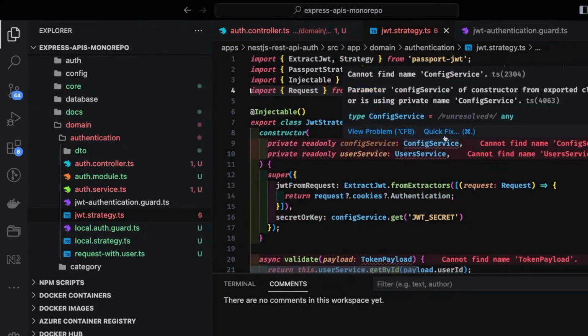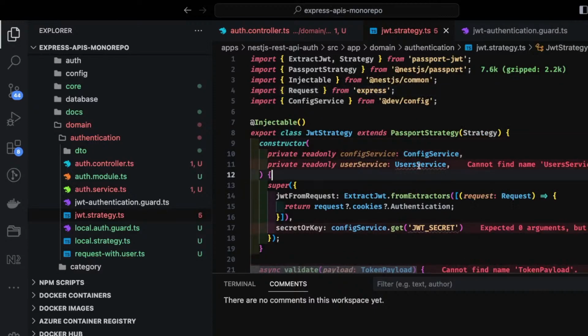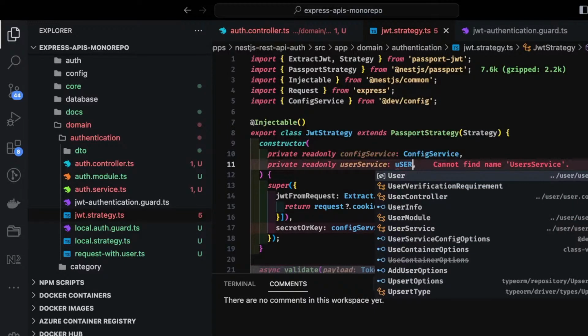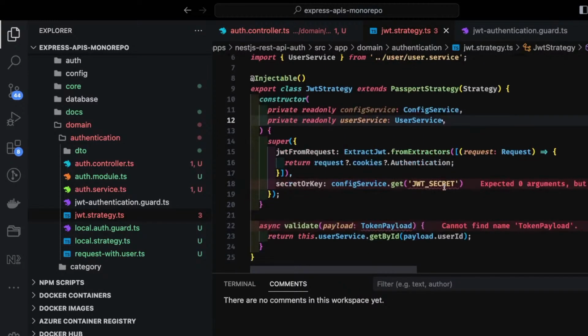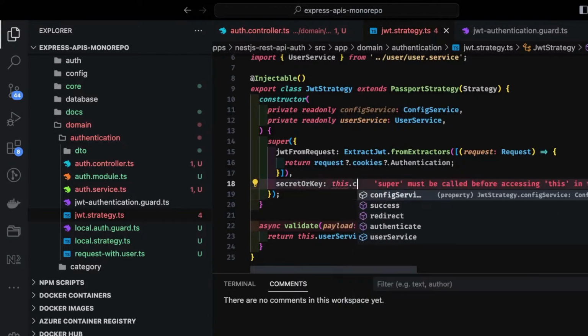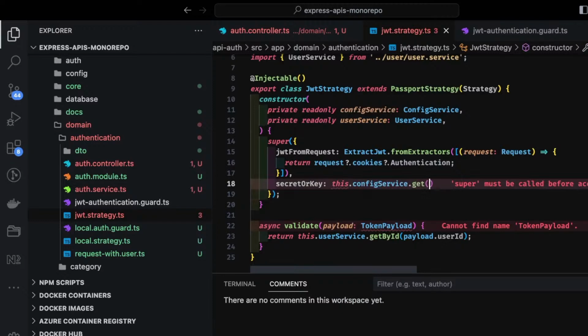So we need a config service, which we can get from config, and this is the user service. Okay, and the secret key we can get from this.configService.get auth.secret, and this is your token payload.